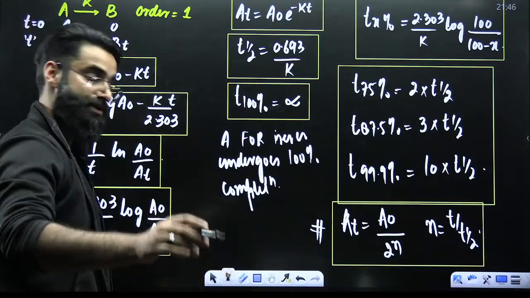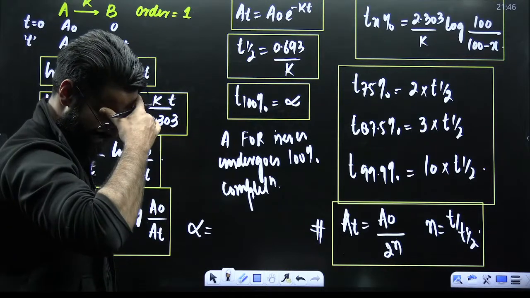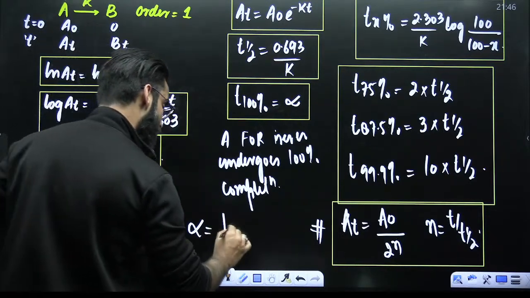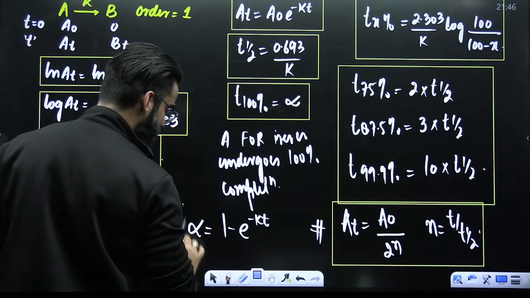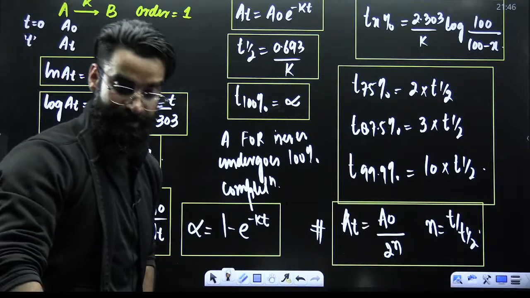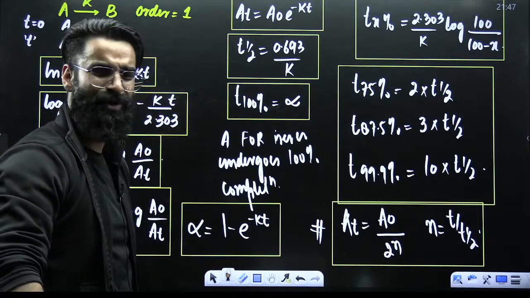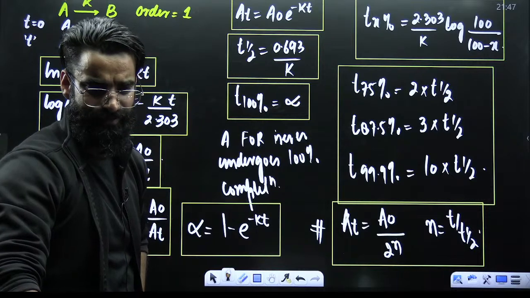Similarly, your degree of dissociation for zero order reaction was KT divided by A naught. Here it's going to be 1 minus e raised power minus KT. For this particular reaction A gives B, the degree of dissociation for the first order kinetics is equal to 1 minus e raised power minus KT. All these expressions are important. Anything can be asked out of all this.